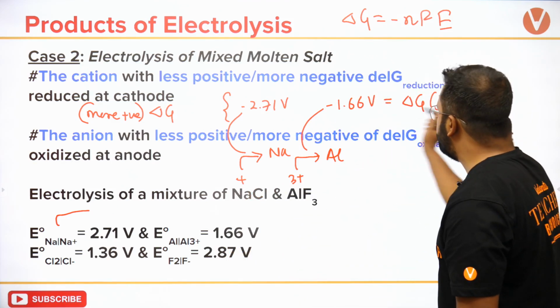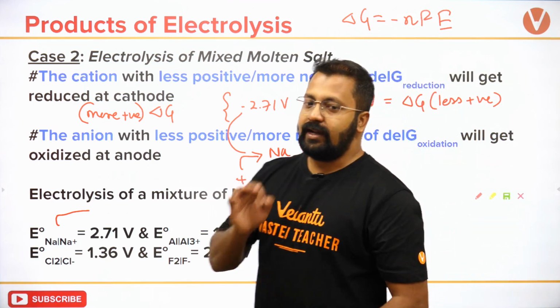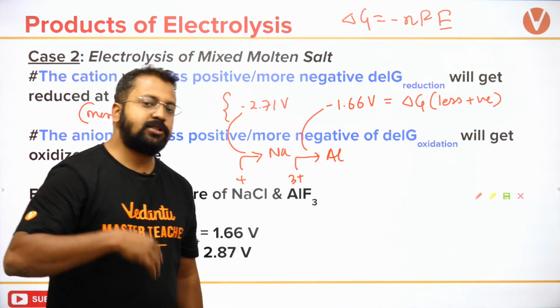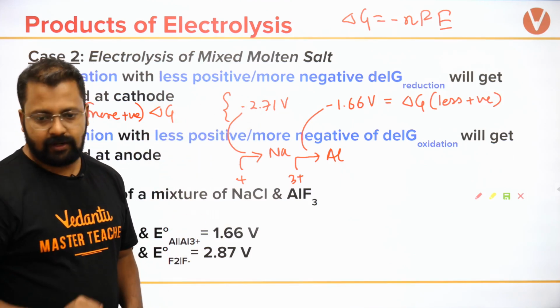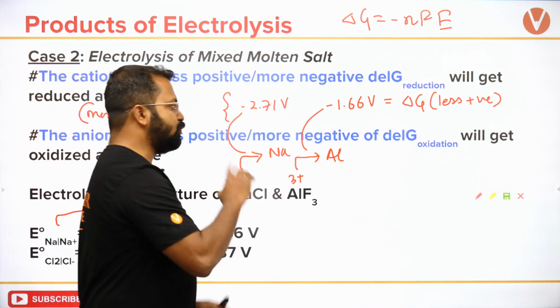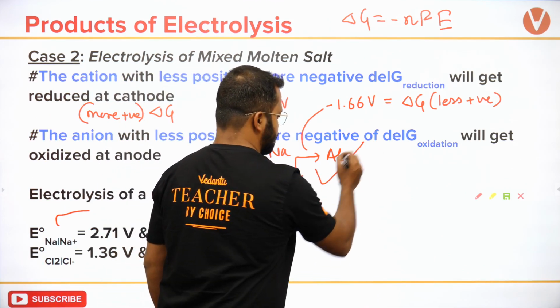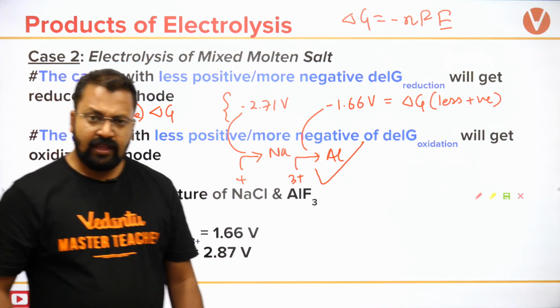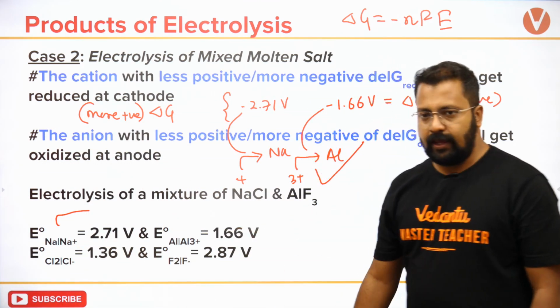So जो less positive होगा वो ज़्यादा spontaneous होगा. Usually delta G negative is spontaneous, but since we are getting positive values, तो हम less positive value को लेंगे. Okay, we will take less positive value. So which reaction will take place? This reaction will occur. Aluminium will get reduced, Al3 plus will get reduced to Al.